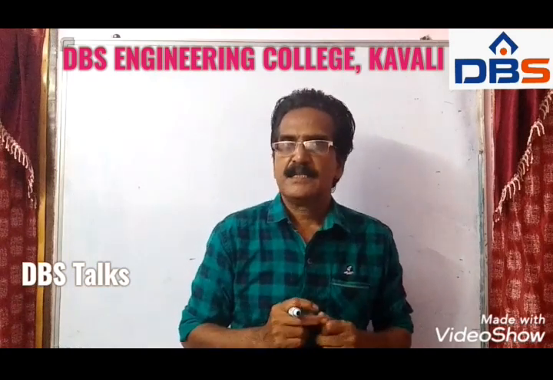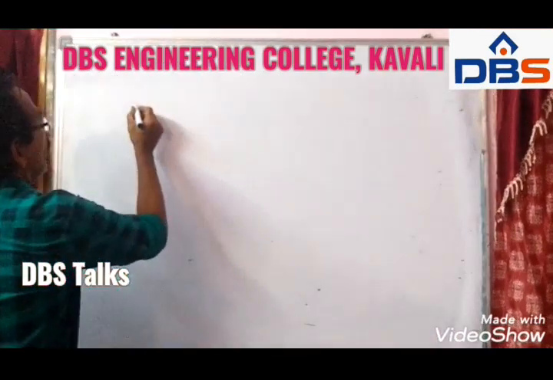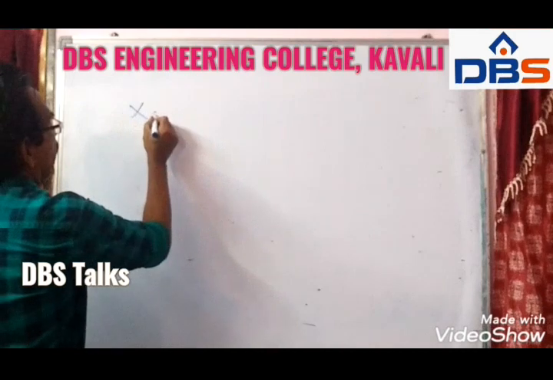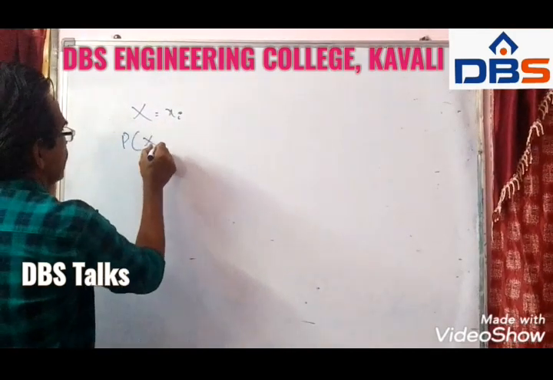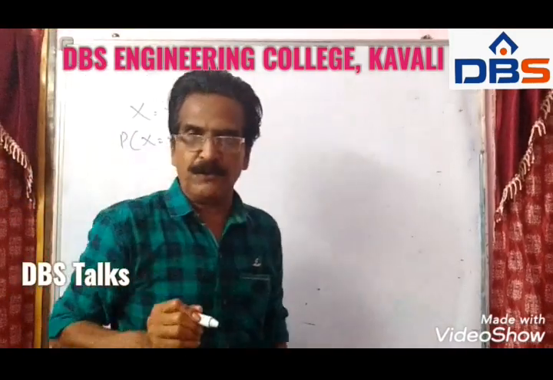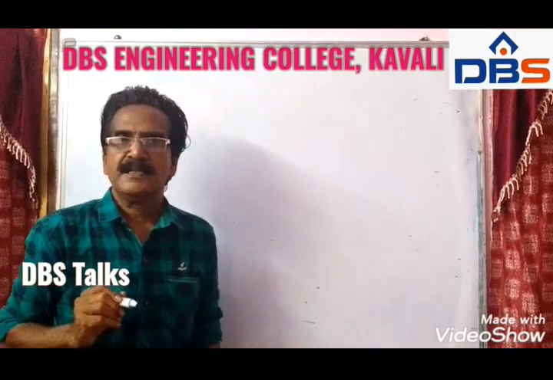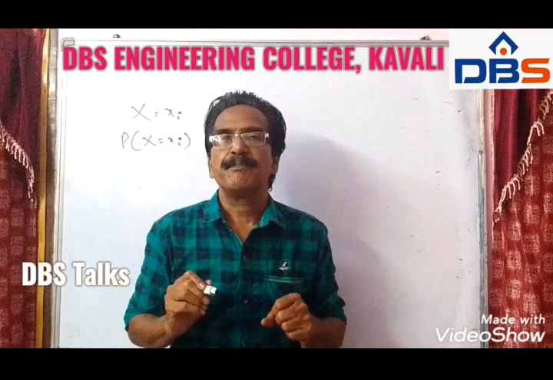Okay friends, see the random variables problem. X is equal to xi and p of x is equal to pi. These two things will be given to you in a tabular form.